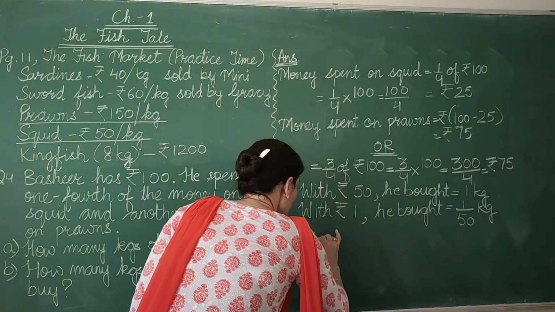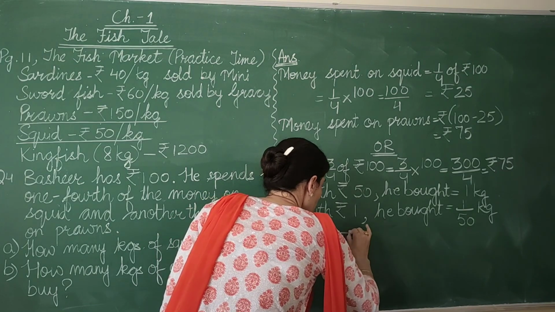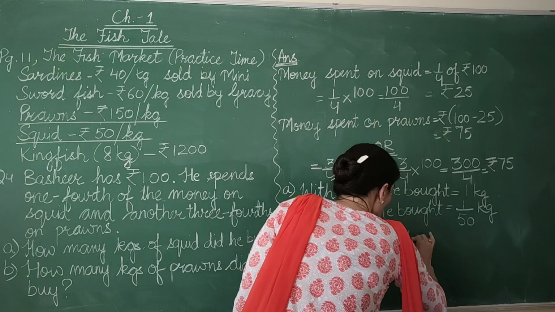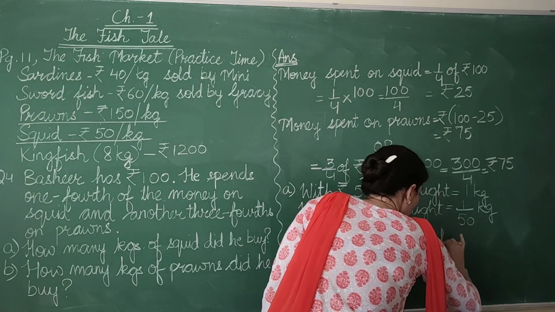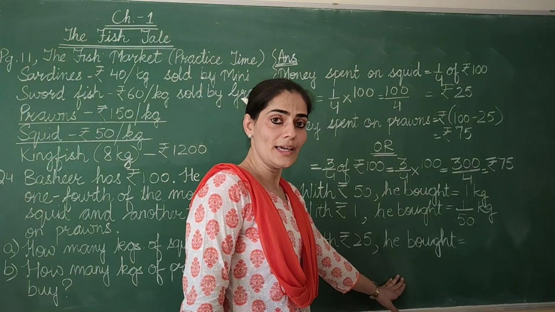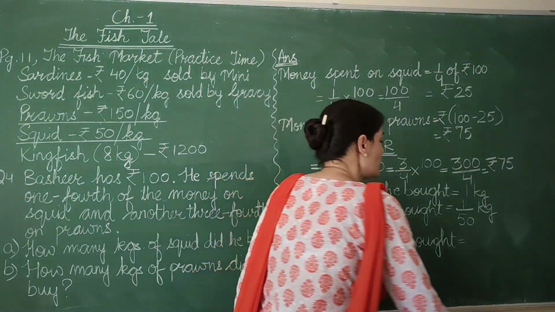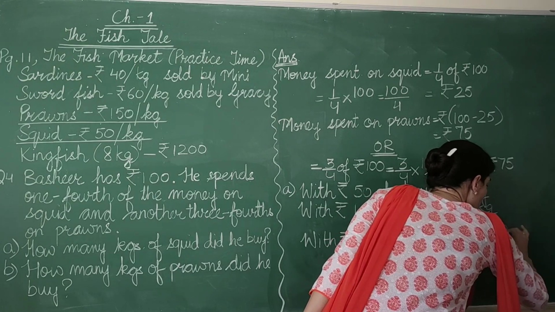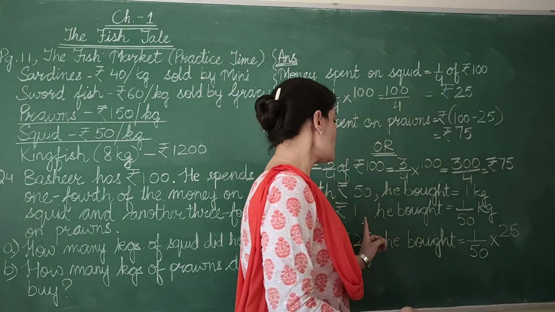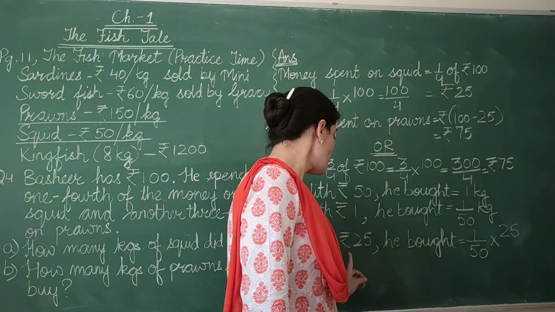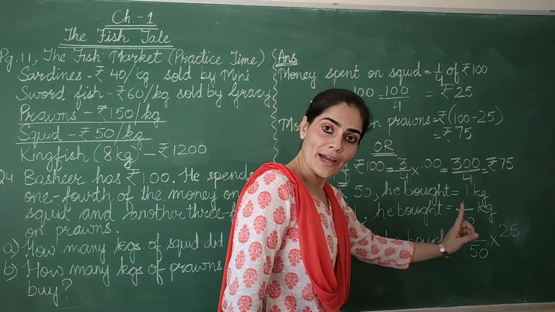So with rupees 25, he bought less or more? He'll be able to buy more. So when we expect the answer in more, we multiply. So whatever quantity he was able to buy with rupee 1, now with rupees 25 he'll be able to buy more.